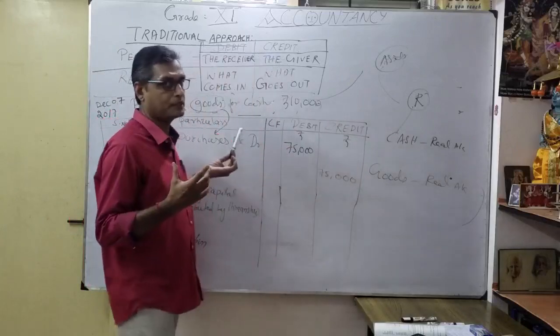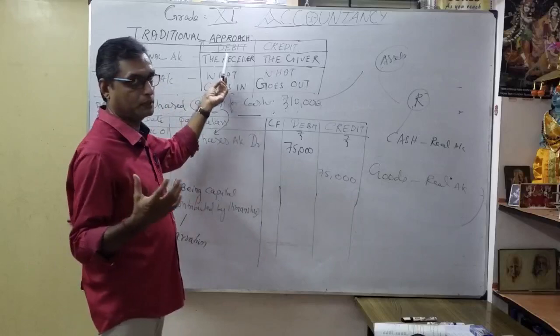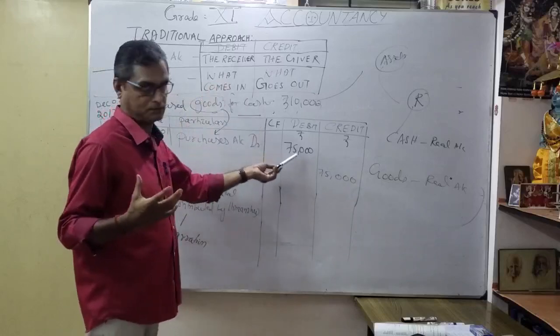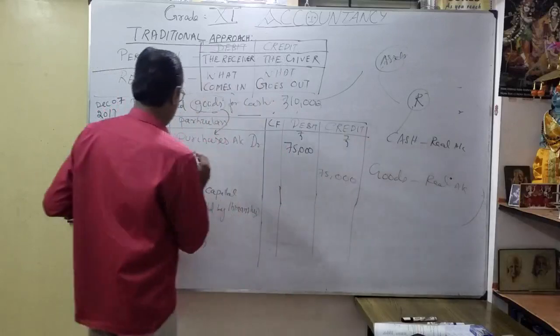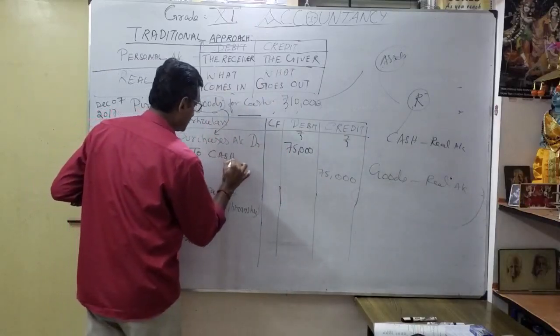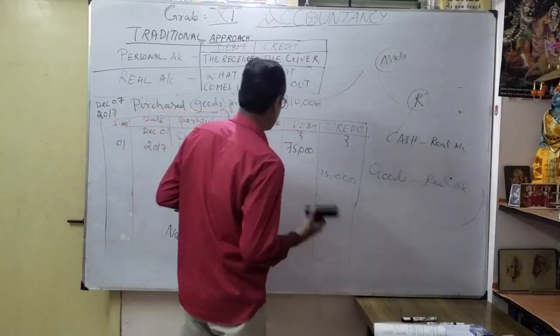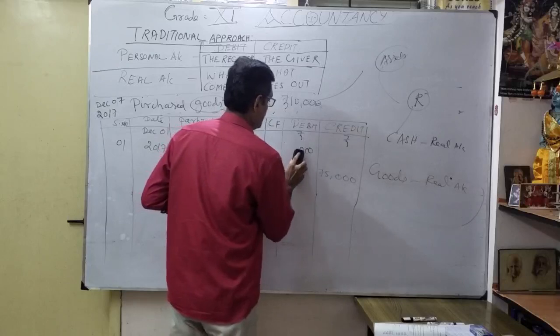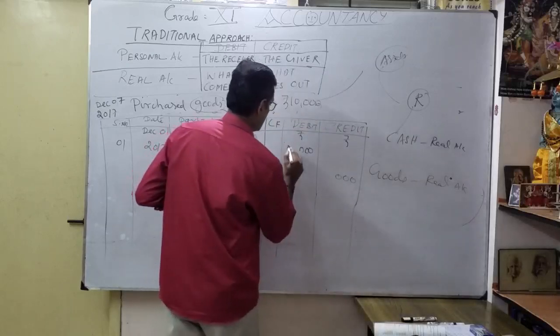So why is it a real account? That's why I am debiting. Debit side. Why? Because what comes in. As per the real account rule, debit what comes in. So what goes out? My cash goes out. Correct? So again I give some space to cash account. How much? The amount is 10,000. See, the amount is 10,000.